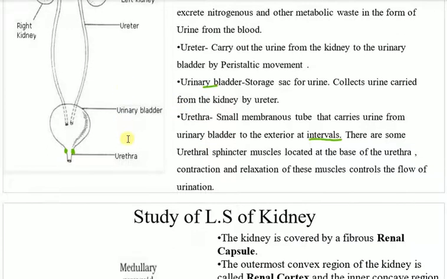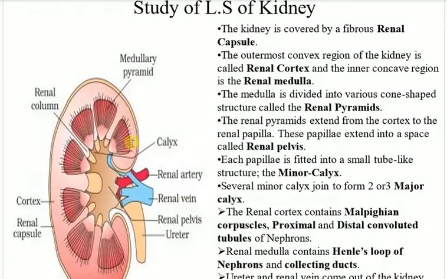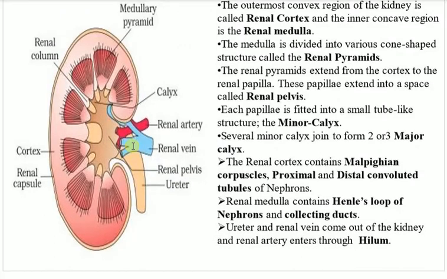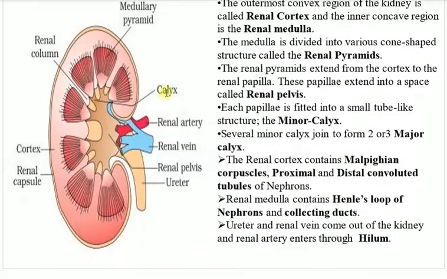Okay, let's get to the LS of kidney. If we make a section of the kidney longitudinally, that's how it will look. It's bean shaped. Okay, on the outer side, there is a renal capsule, a capsulated structure that protects our kidney. The outer half of the kidney is known as cortex, the inner half is the medulla, this particular portion. These are medullary pyramids, pyramid like structures. Calyx, renal column, renal artery, you can see the red one, and the blue one, the renal vein. Renal pelvis, a very important portion, and ureter. So I just mentioned almost everything.